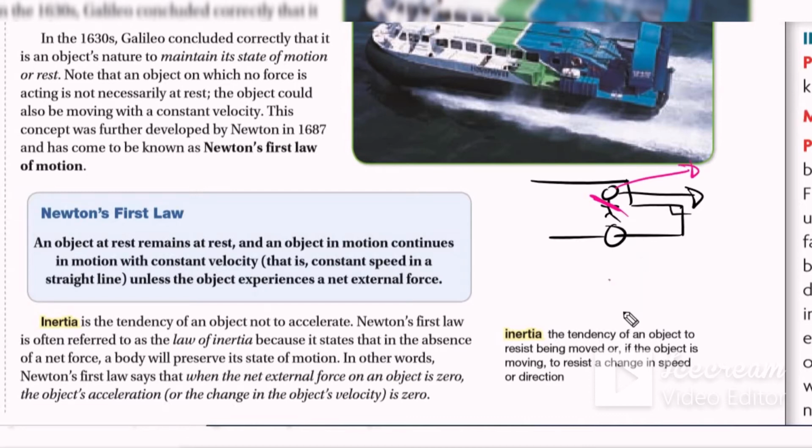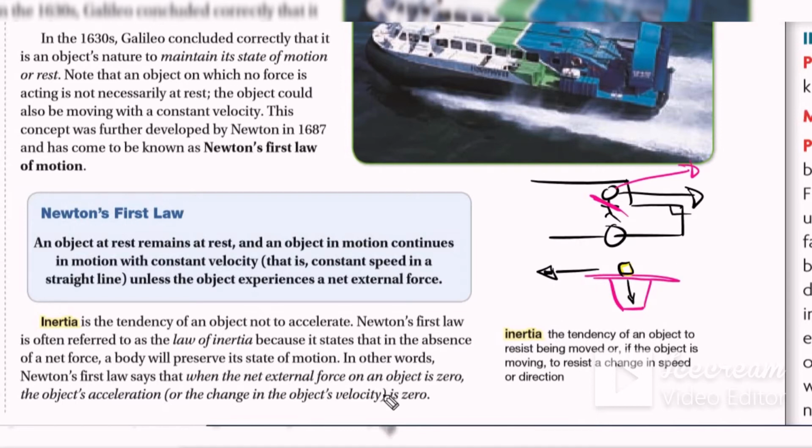I'll give you another example. Suppose that we have a coin like that, okay, and we have paper, and we put the coin here like that. Okay. If you move the paper quickly back, now the coin will move down into the cup like that. Why? Because the coin was at rest and wants to stay at rest. When the paper moves, the object does not need to change its state. It wants to stay at rest, so the coin will fall down into the cup like that. That is the law of inertia. The same thing as Newton's first law.